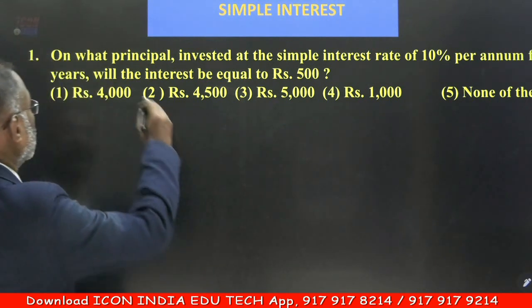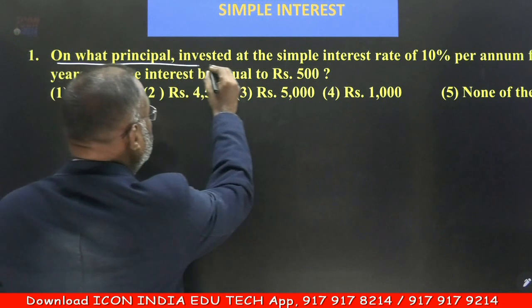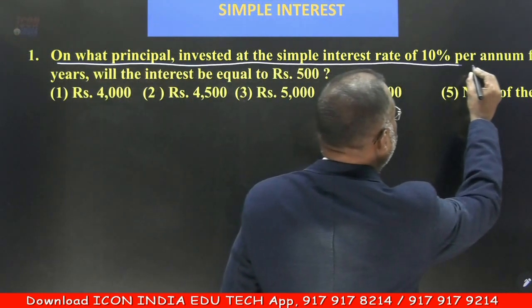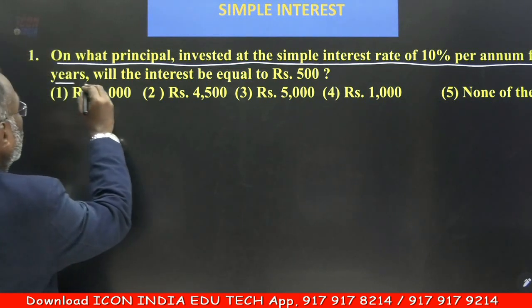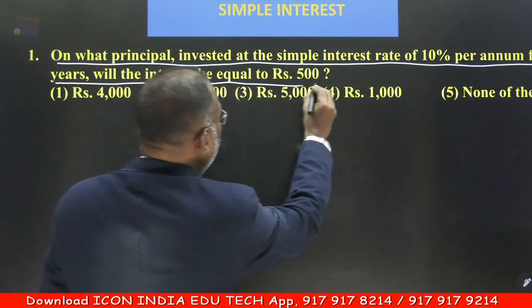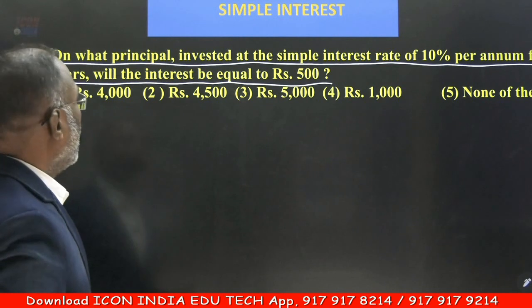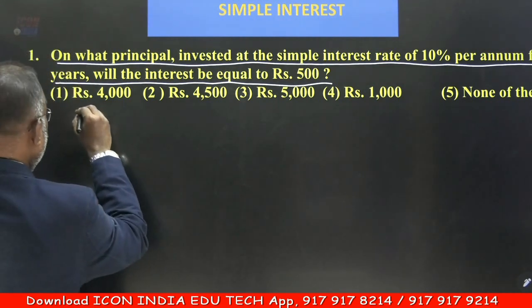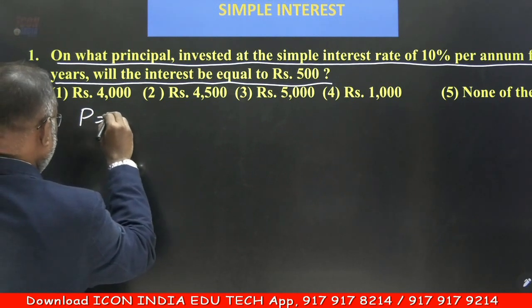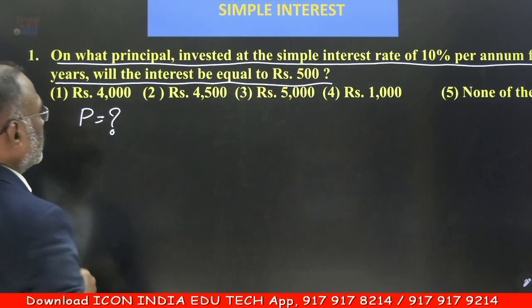On what principal invested at the simple interest rate of 10% per annum for 5 years will the interest be equal to 500? Just see the question. On what principal? If you write the data first, that will be more clear to you. Principal is not given.